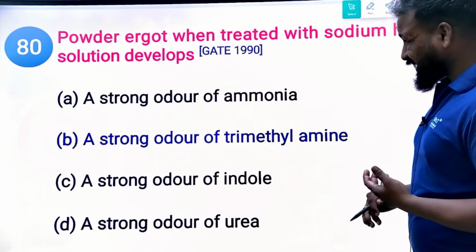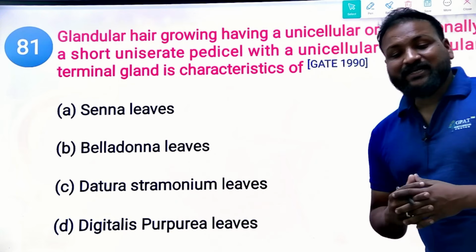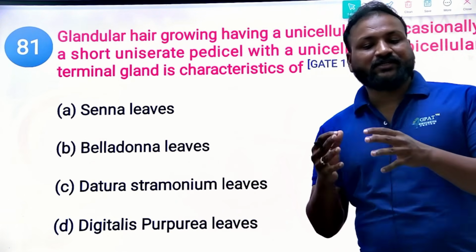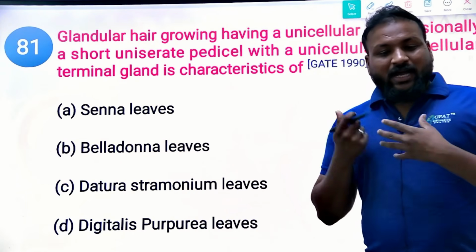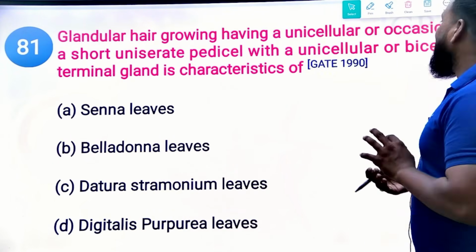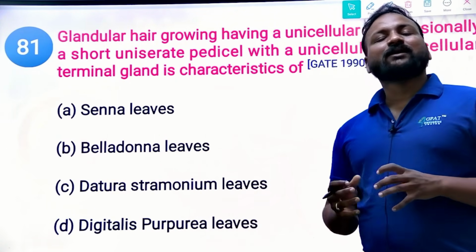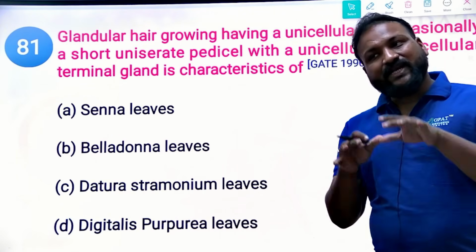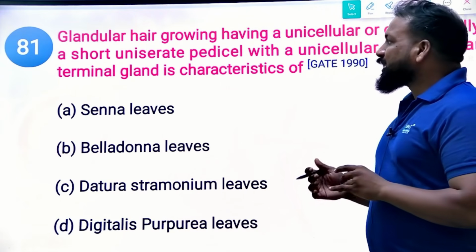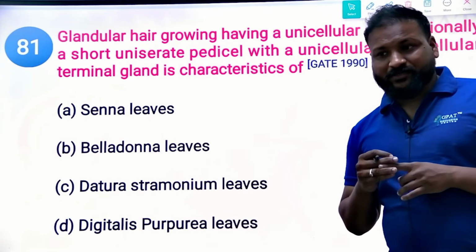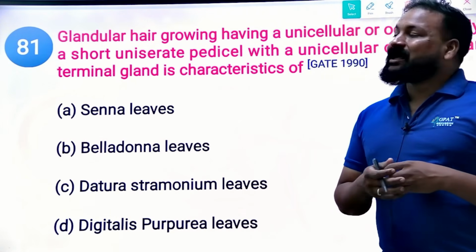Next, glandular hairs having a unicellular or occasionally short uniseriate pedicle with a unicellular or bicellular terminal gland are characteristic of which of the following? First of all, what is the plant? Microscopical questions are very rare, but if a chance comes, try to remember a few structures like T-shaped trichomes, glandular trichomes, lignified trichomes, circular stomata, and sunken stomata. These are special structures.